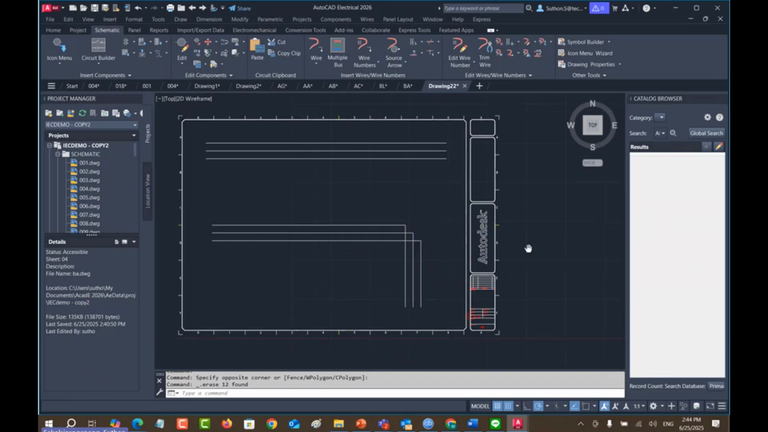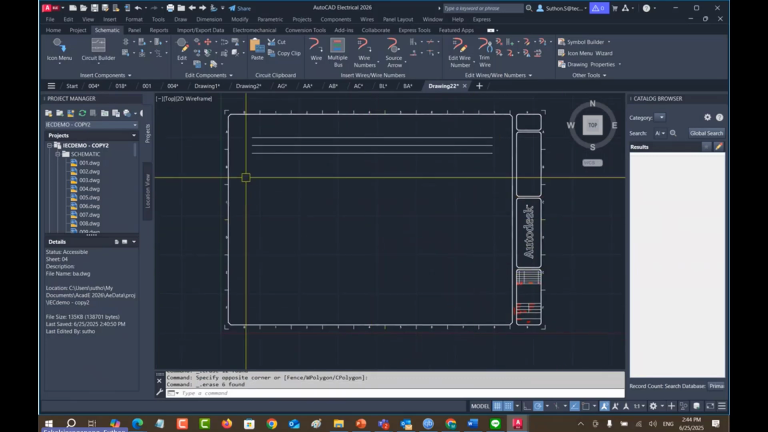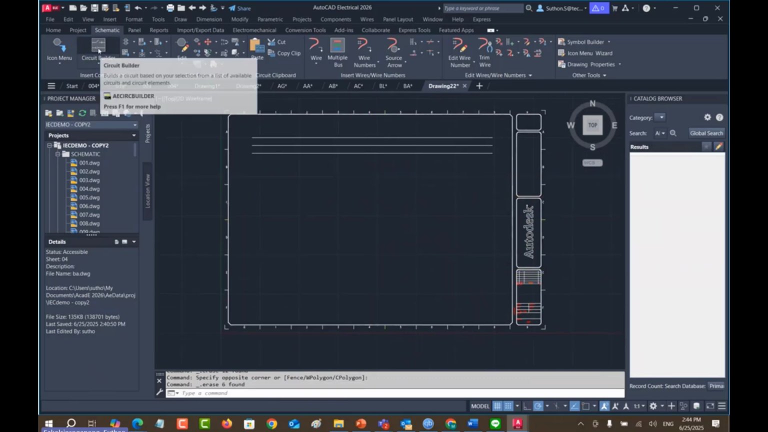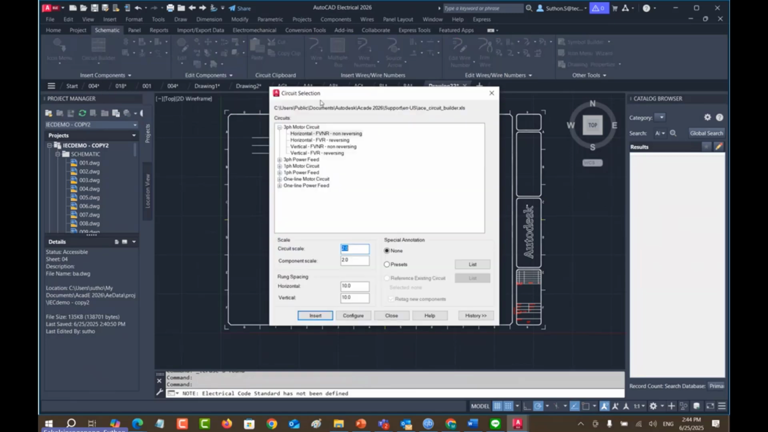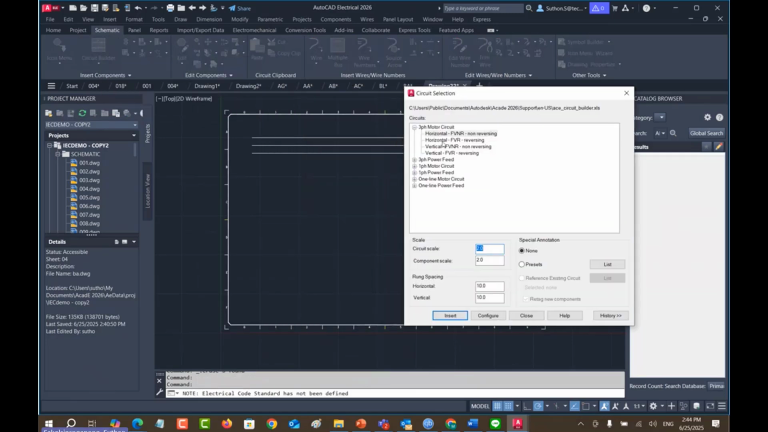And then you delete this. I want to delete this. And I will show you the circuit builder, the automatic process. You can create the three-phase motor circuit, horizontal or vertical. Because your first line is horizontal, you have to create the vertical circuit. This time, I want to use the reversing.